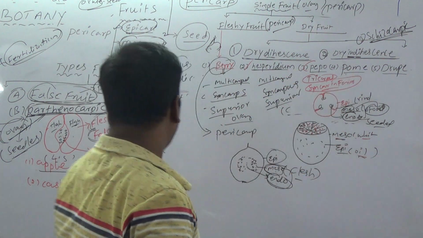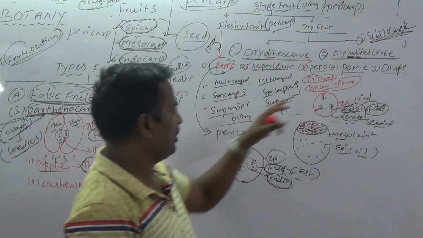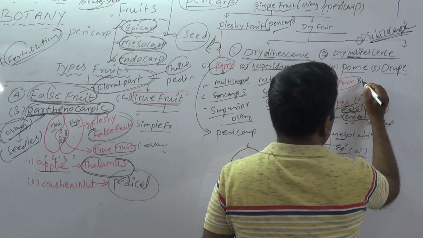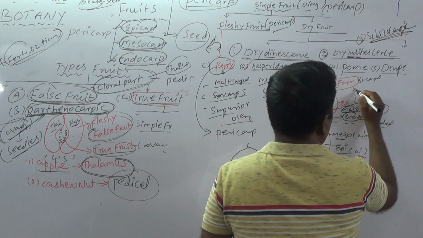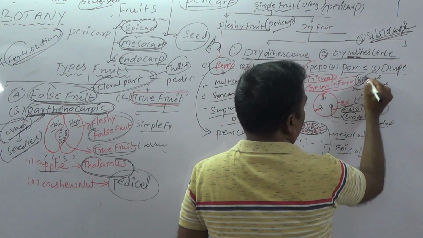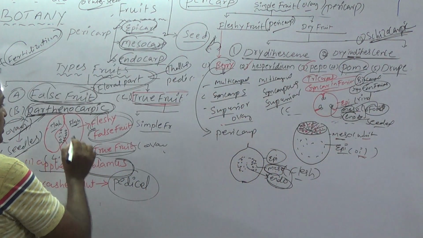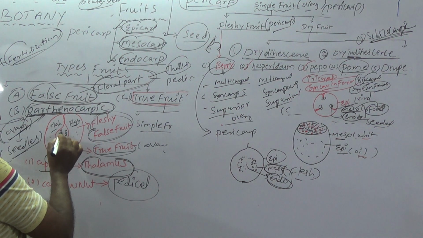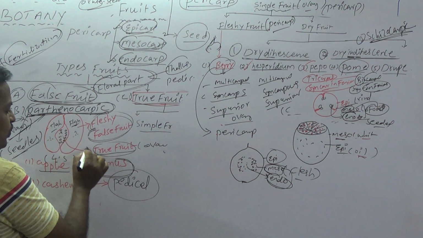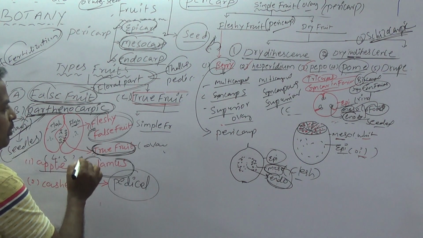Next one is pome. The best example of pome is apple. The fruit is developed from a bicarpellary, syncarpous, inferior ovary. In pome, the fleshy part is also present. Now this is the true fruit, and on either side is the fleshy part. The fleshy part is edible, and the true fruit is not edible because it is a very strong cartilaginous tissue. Example: apple.